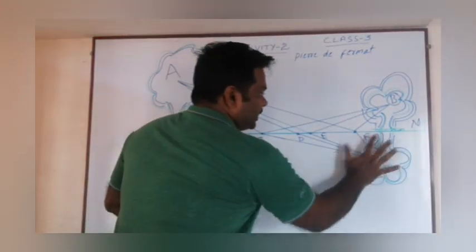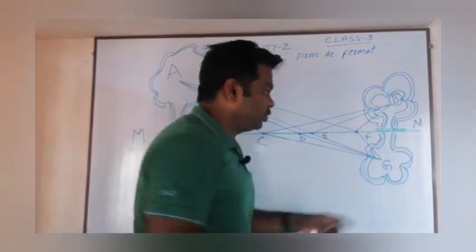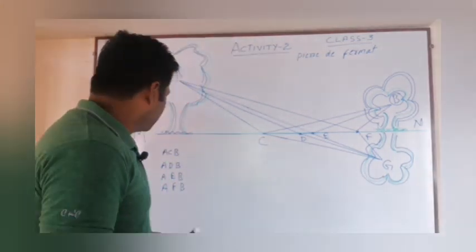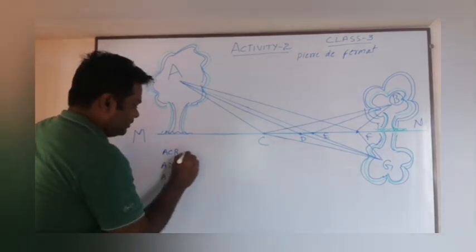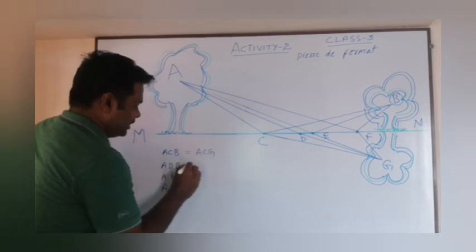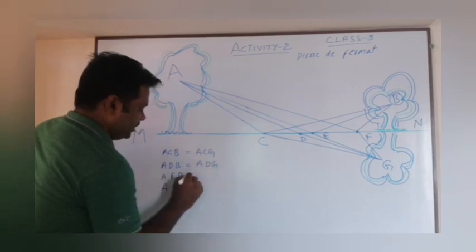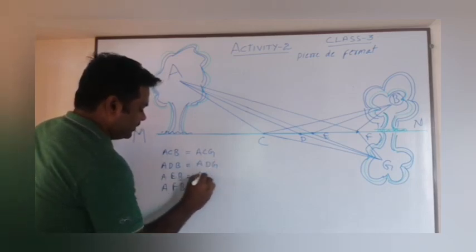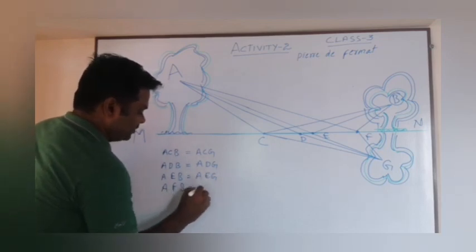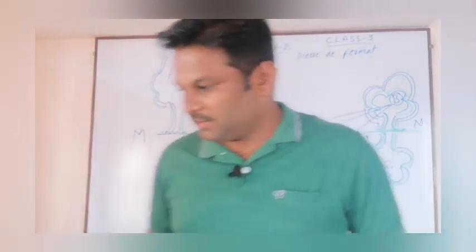Just made a duplicate tree, similar to B, that is G. We can take ACB equal to ACG also, and ADB equals ADG, and AEB equals AEG, and AFB equals AFG. Observe these paths. With the scale I will show you.